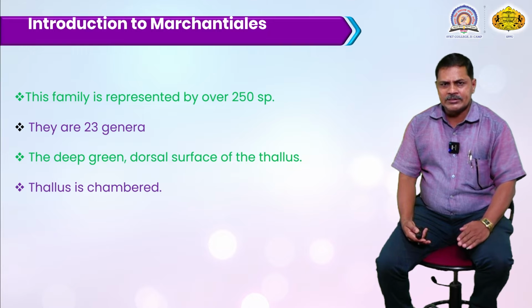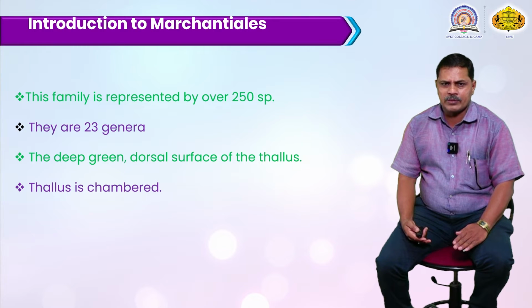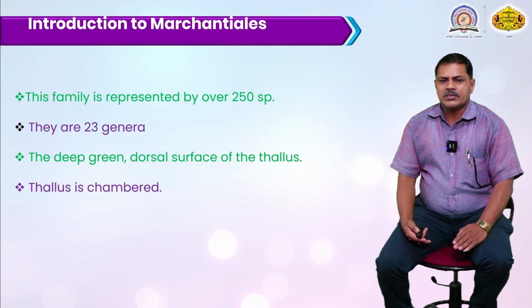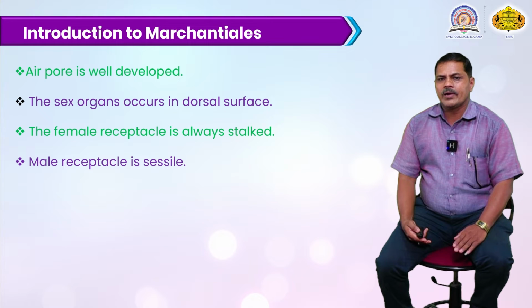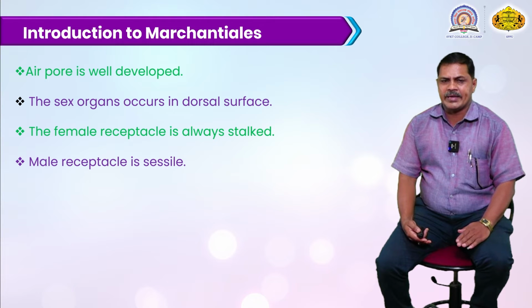These rhizoids are very useful for anchoring the substratum. The thallus has chambers. The air pore is well developed on the above surface. There is chlorenchyma. Very large air spaces are present on the above surface of this group.